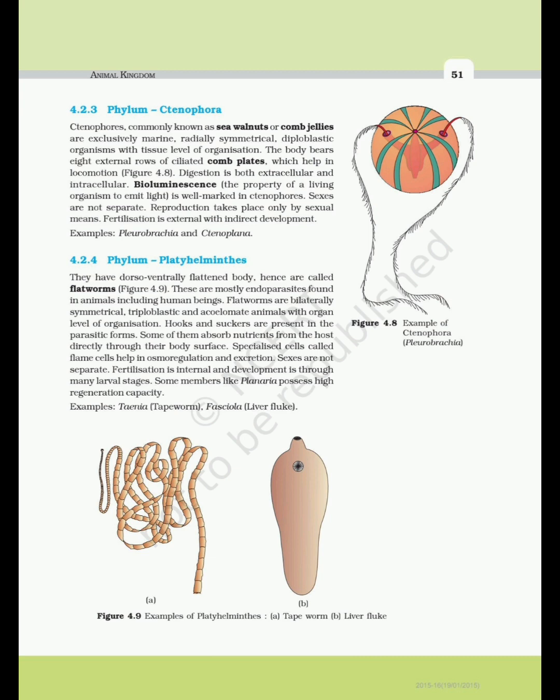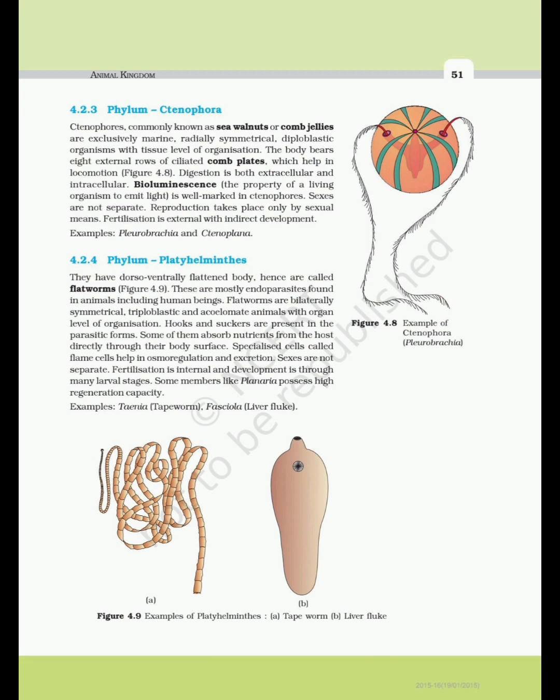4.2.4 Phylum Platyhelminthes. They have a dorso-ventrally flattened body, hence are called flatworms. Figure 4.9. These are mostly endoparasites found in animals including human beings. Flatworms are bilaterally symmetrical, triploblastic and acoelomate animals with organ level of organization. Hooks and suckers are present in parasitic forms.